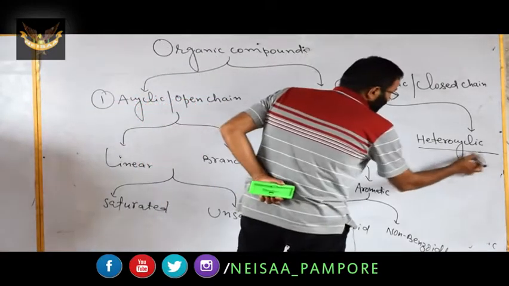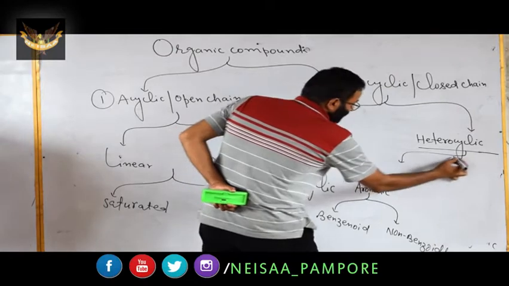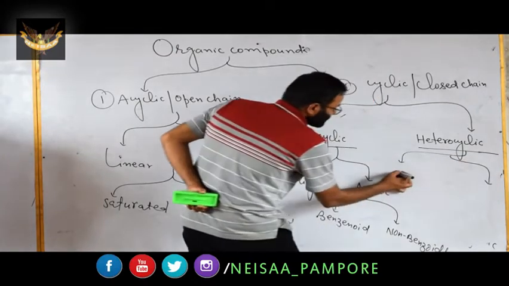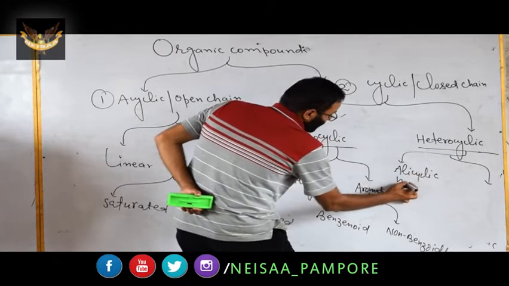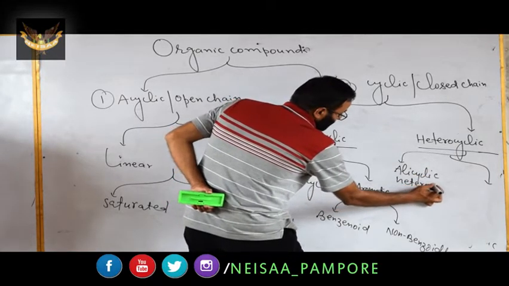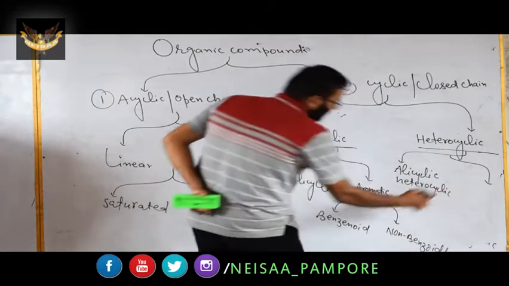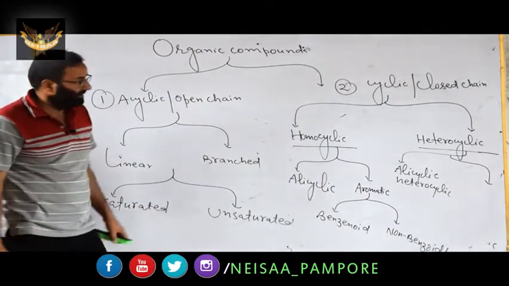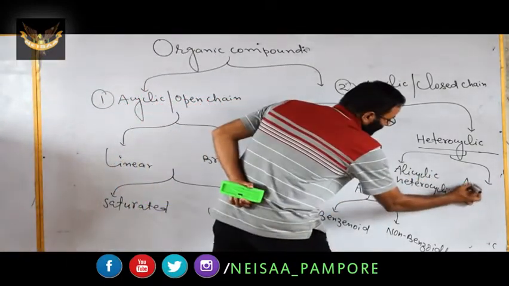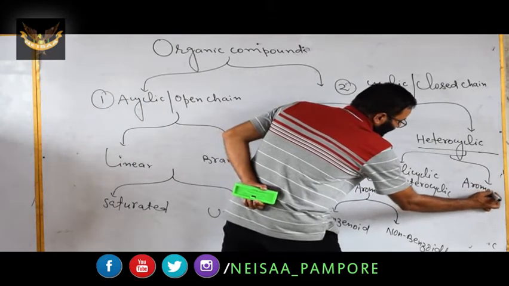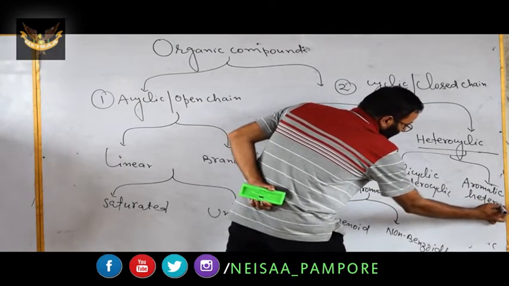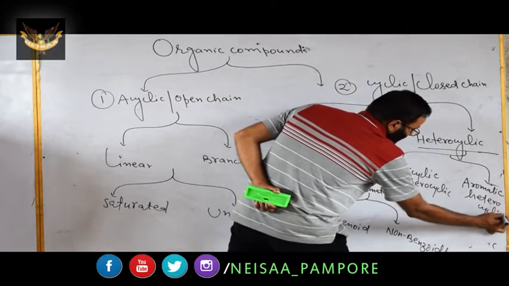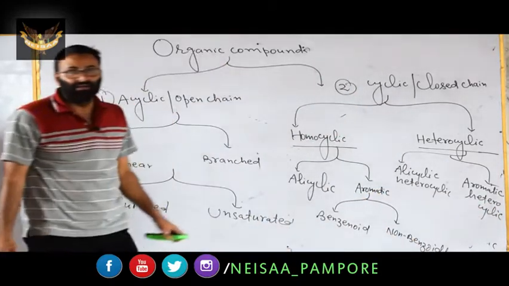Heterocyclic compounds, these are of two types. One is alicyclic heterocyclic. The second, if it is aromatic in nature, aromatic heterocyclic. Remember this point, aromatic heterocyclic.